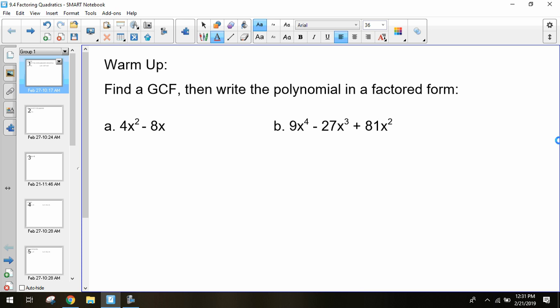They both have an x in them. Okay. Anything else? 4 and 8 can both be divided by, what was that? 2. So both of these are divisible by 2. Can we get greater than that? They're both divisible by 4. So they both have an x in them, and they both are divisible by 4. So we can say 4x would be our greatest common factor. So 4x.